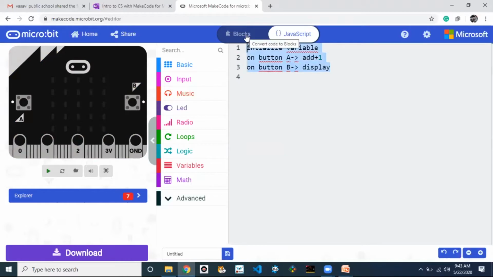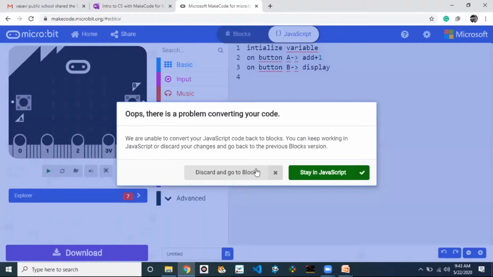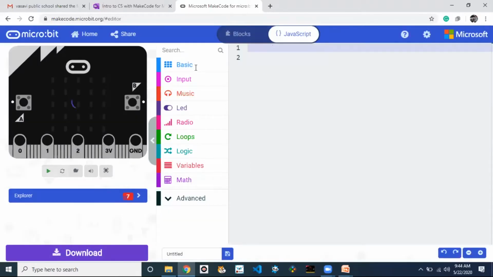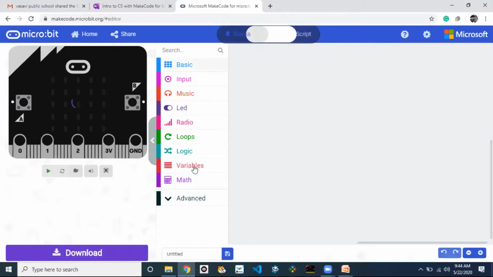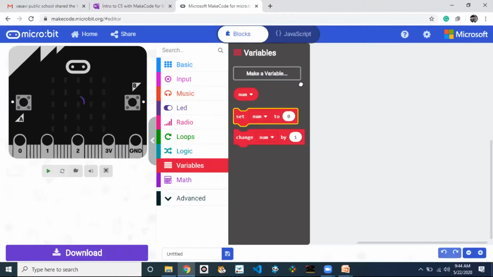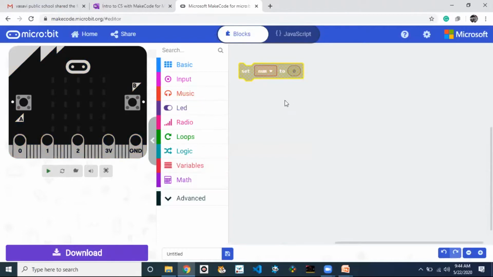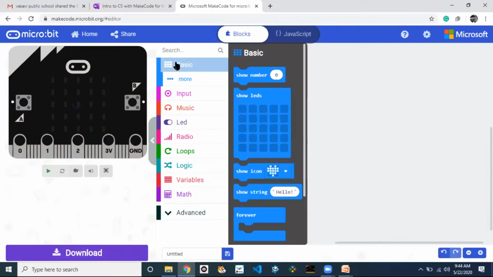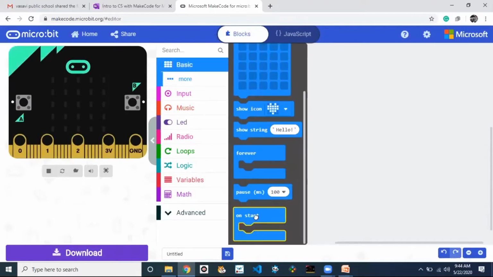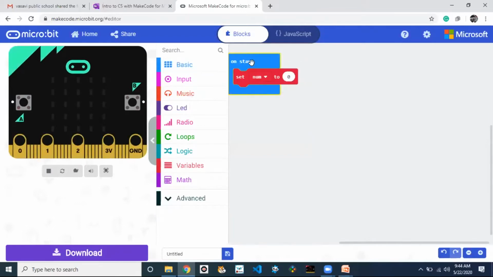So first I will do it in block programming. First, how to initialize? I go to variables, set number equal to 0. But we need to give it when we start the project, that means on start. On start is the event handler. On start, set number equal to 0. That means at the start of the program, we set the number equal to 0.